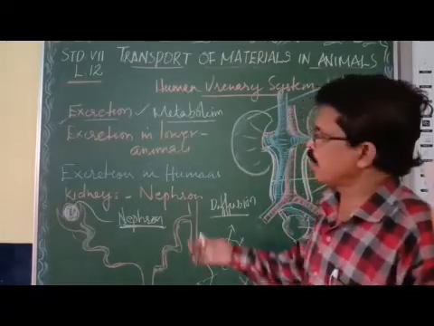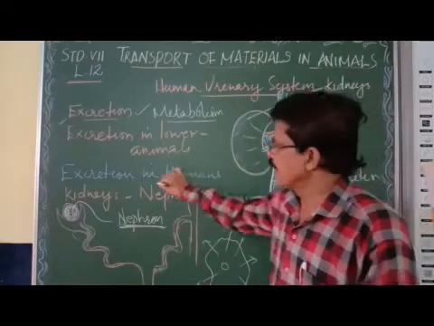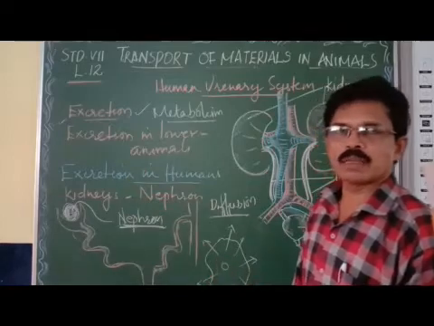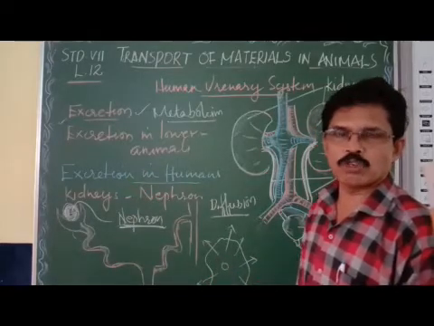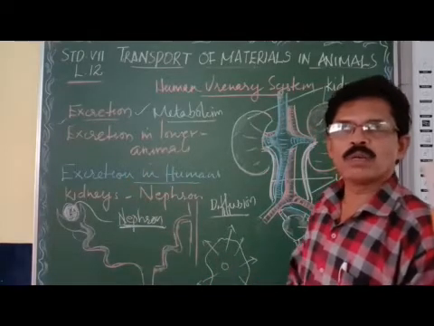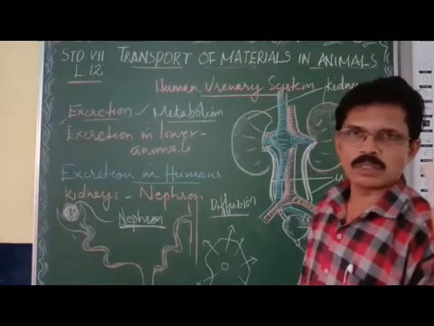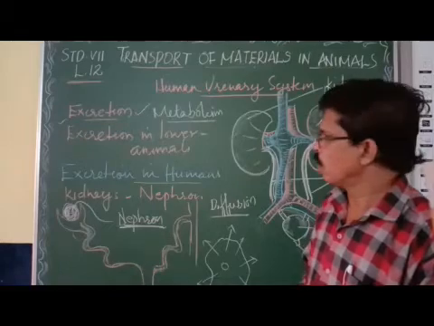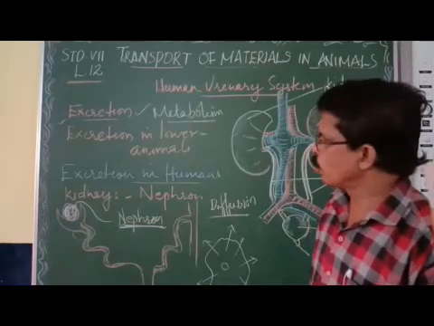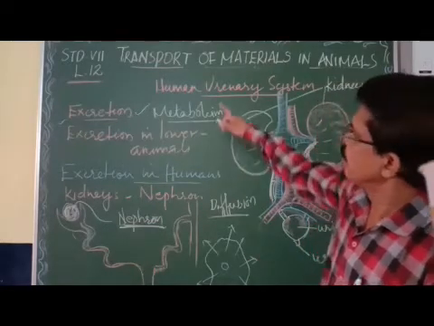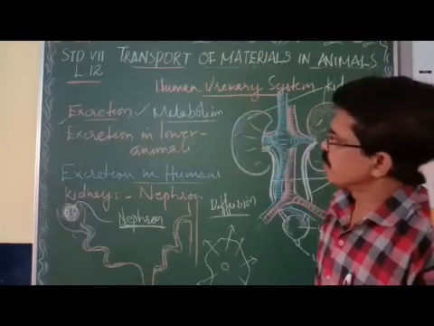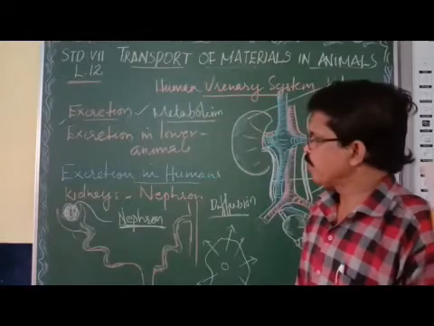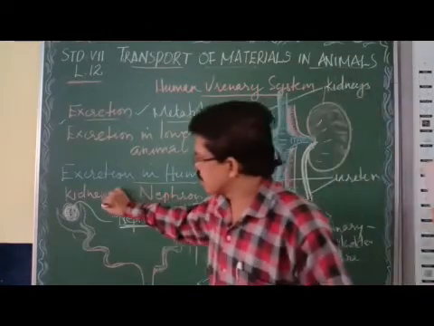But in higher animals like humans, excretion is a very complicated process, because a lot of chemical substances, metabolic waste, are produced in the human body. How to remove this metabolic waste? Yes, we have a system to remove it. That is called the human excretory system. The human excretory system consists mainly of a pair of kidneys.